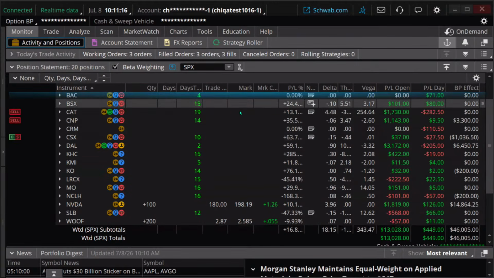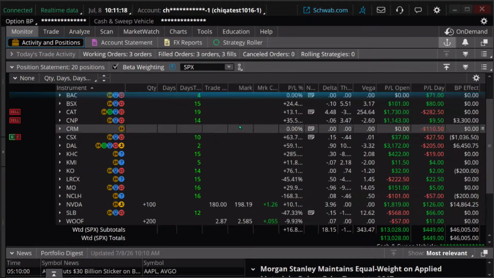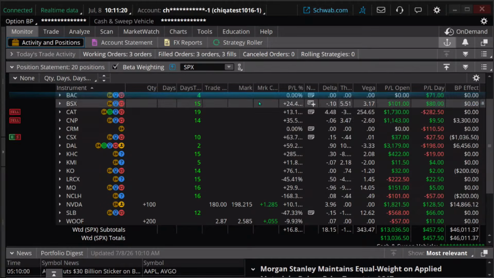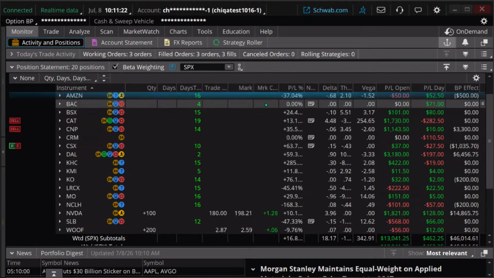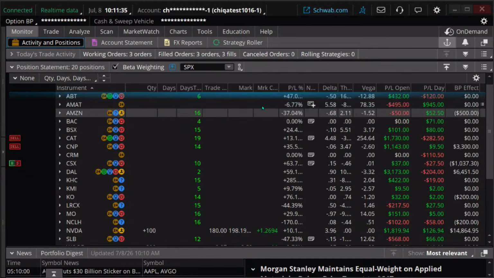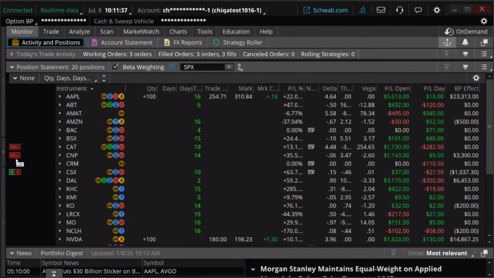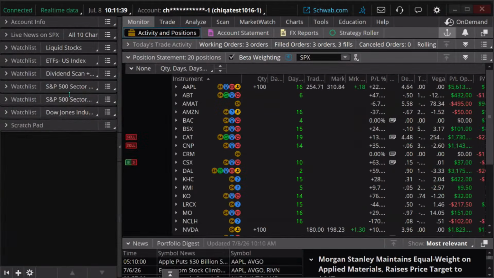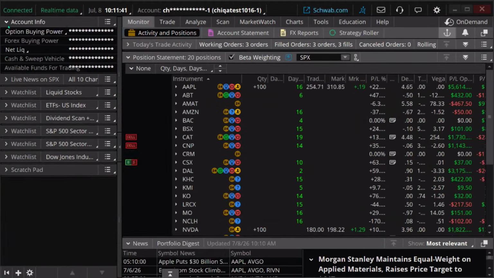Can your portfolio withstand that? Every portfolio is different, okay? Every portfolio is different, and what your portfolio is showing is going to be very different than mine. And so, as Sam mentioned in the chat, it depends on what your liquidity is, what your net liquidity is, and you can look over that over here, and you can go to your account info.